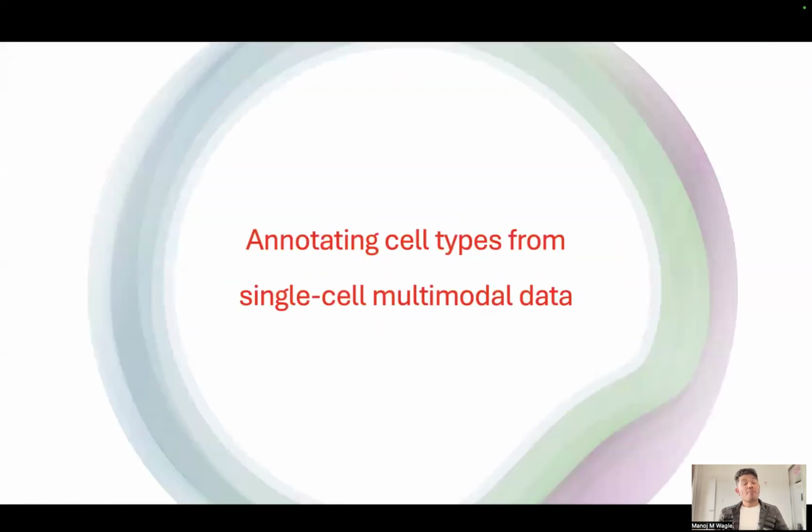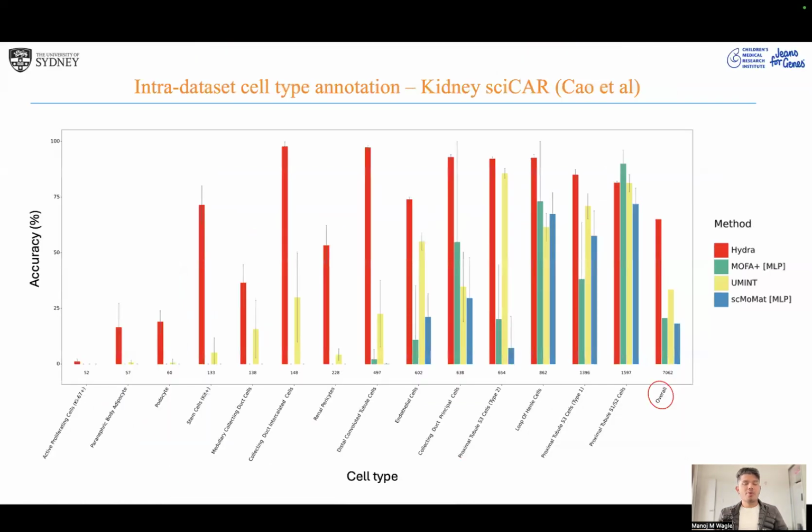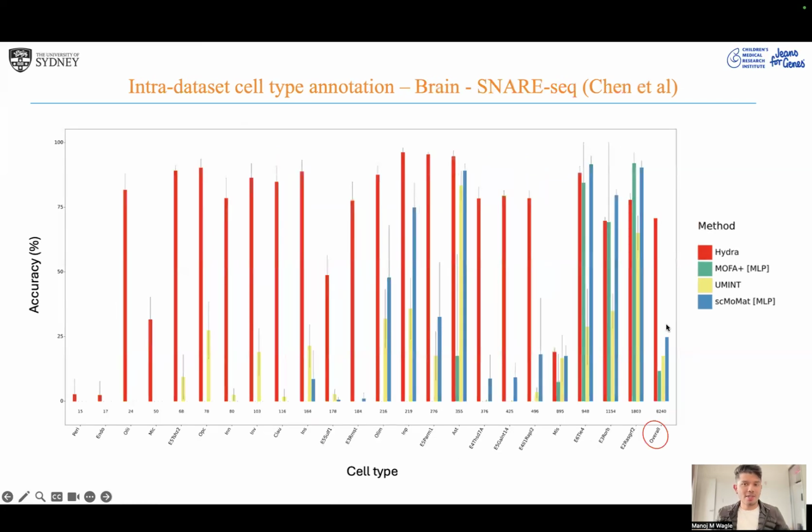Now moving on from transcriptomic to multimodal. First, I'm showing you, again, interdataset annotation on SciCAR, which is jointly profiling RNA and ATAC. Here I compare against 3 well-known methods: MOFA+, Human, and SMOMAN. Again, as you can see, we are keeping consistent performance, while these perform quite well for the major cell types, but often poorly for the minor ones. And this is the overall cell type annotation performance. This is another one, SNARE-seq, which is again RNA and ATAC.